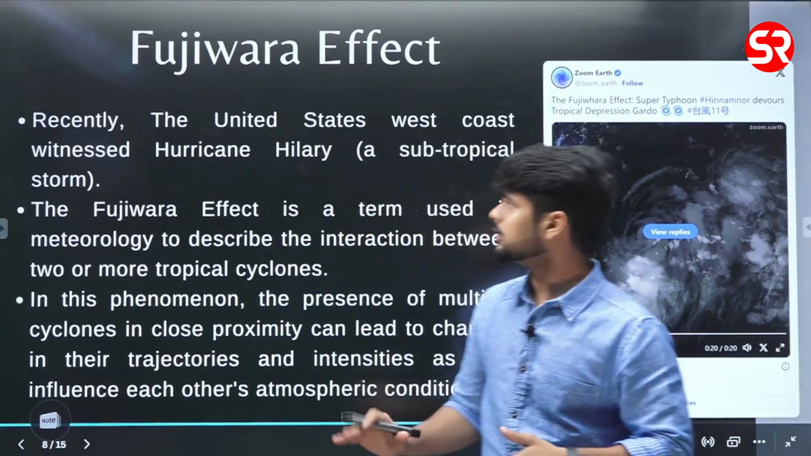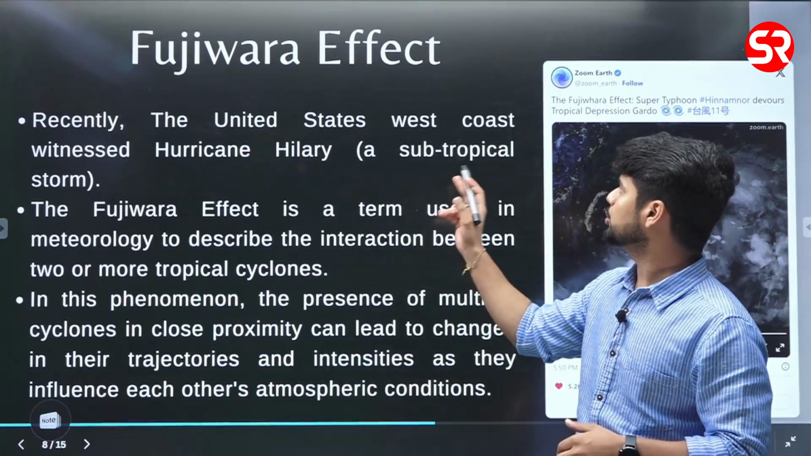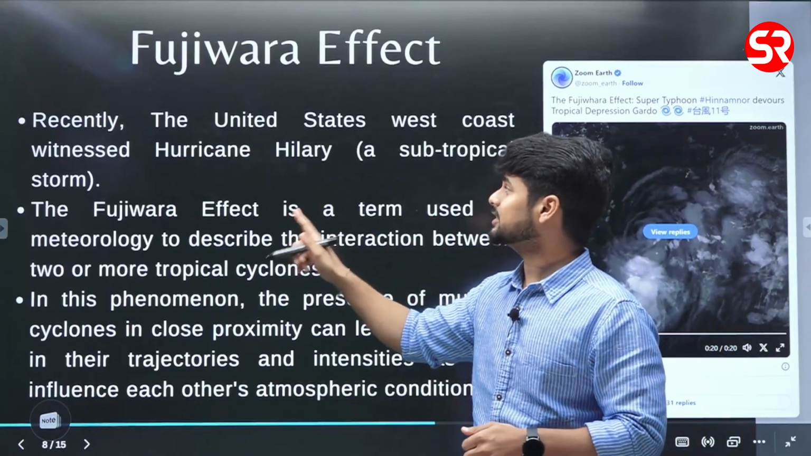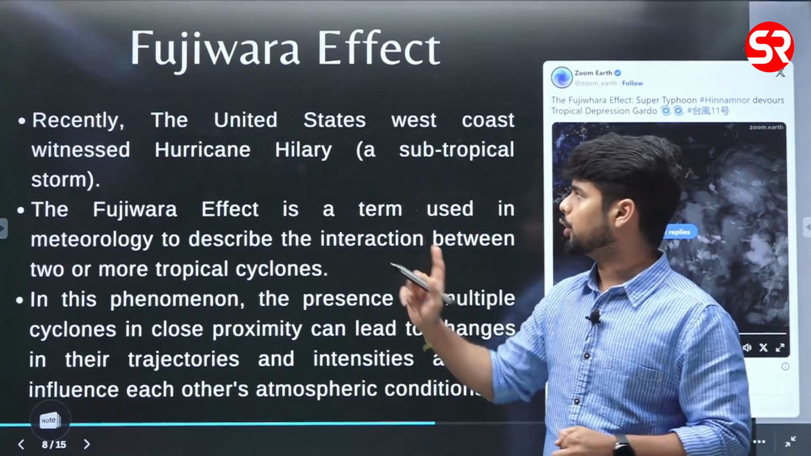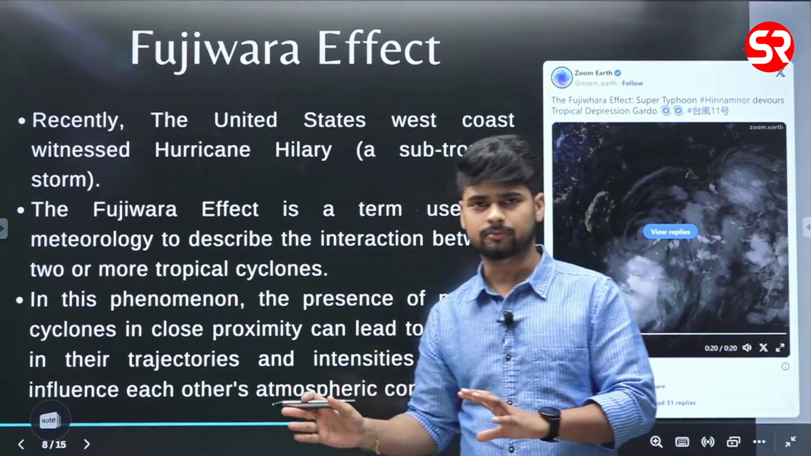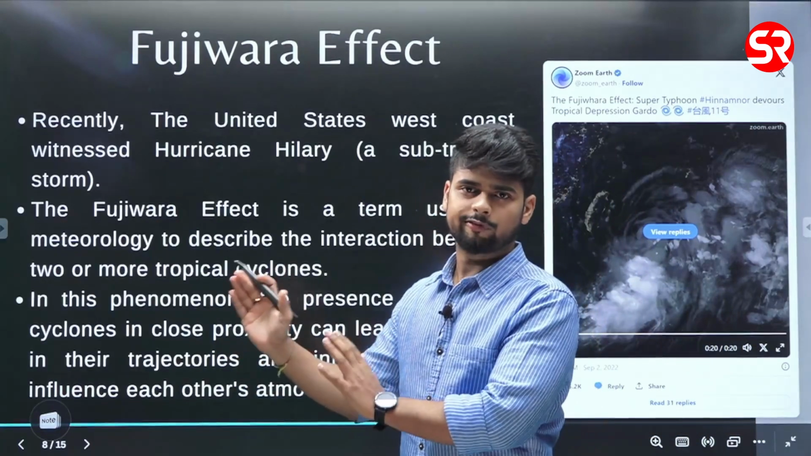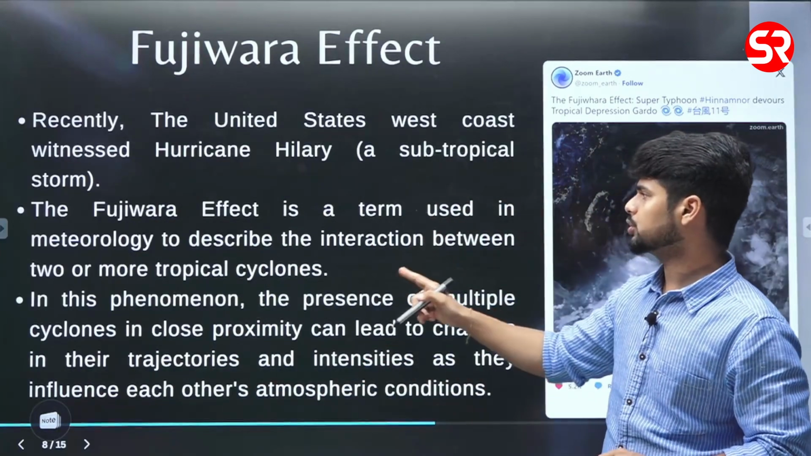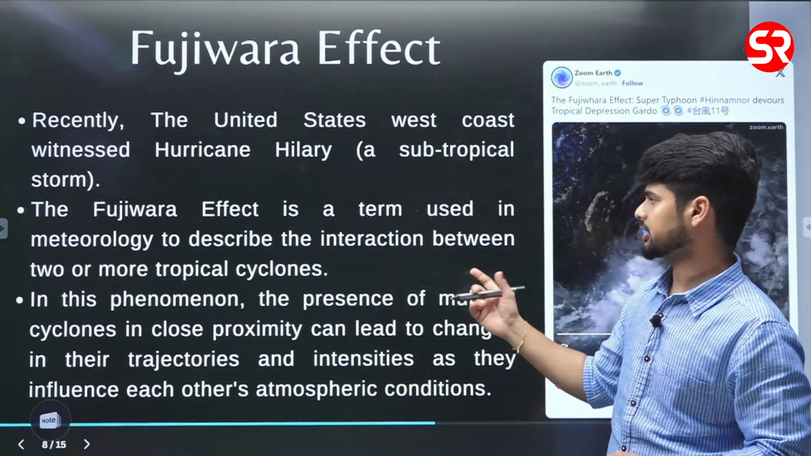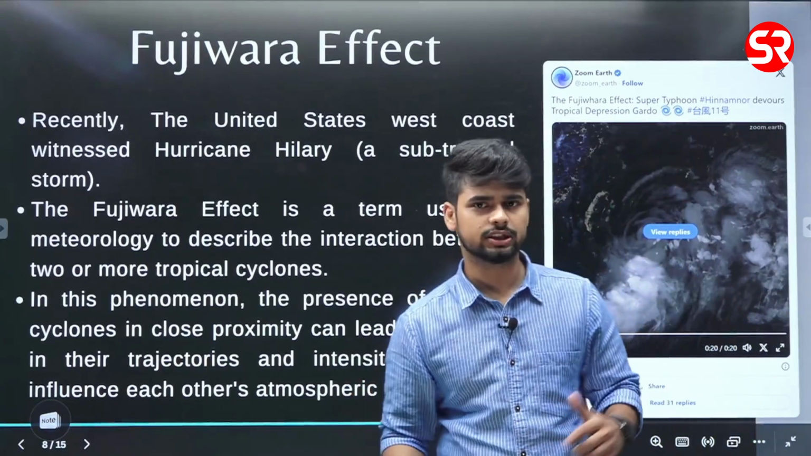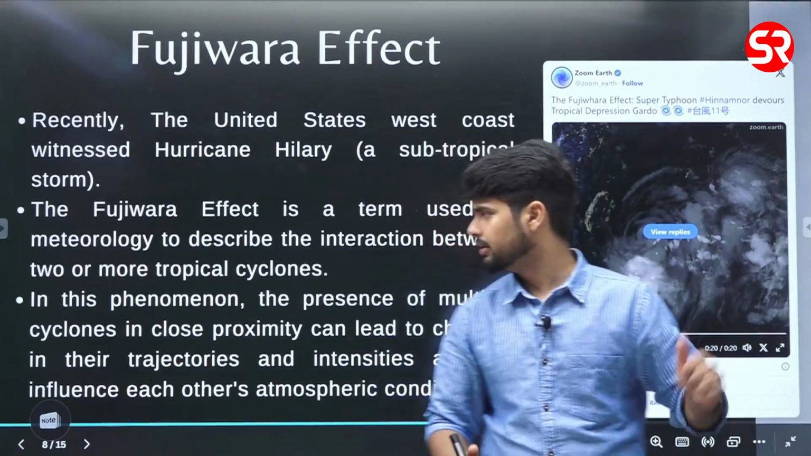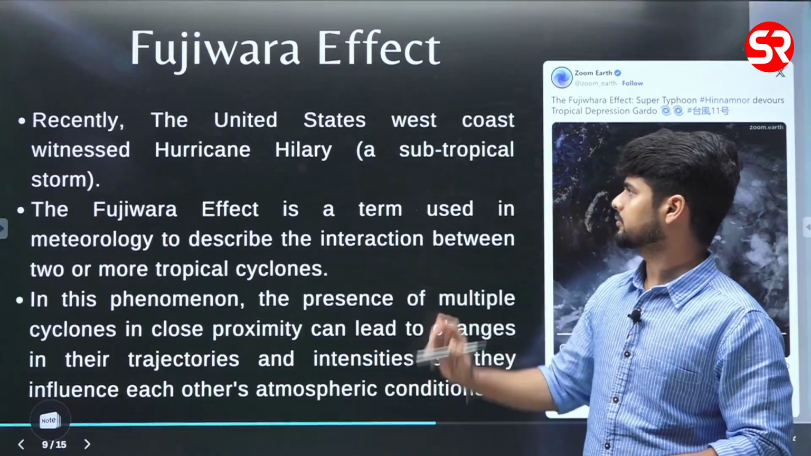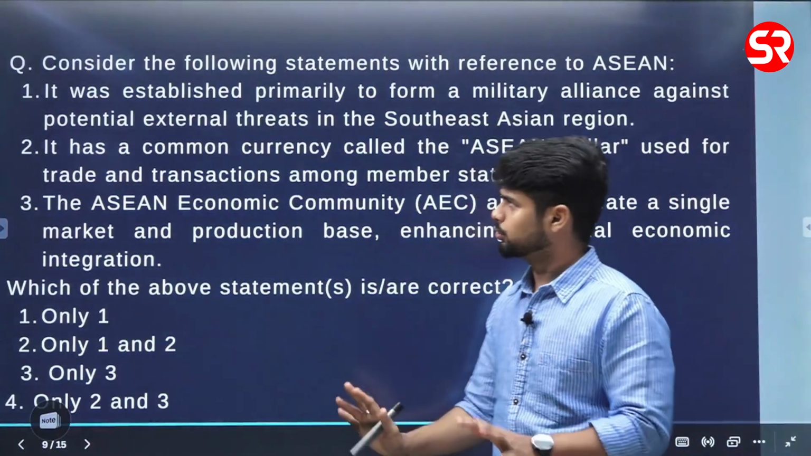Now what happened recently? The US West Coast witnessed Hurricane Hilary. Hurricane is the same thing, it's just the name of a tropical cyclone on the US side. Now this effect is a term used in meteorology to describe an interaction between two or more tropical cyclones, as we have seen here. So this is all you must know in this.